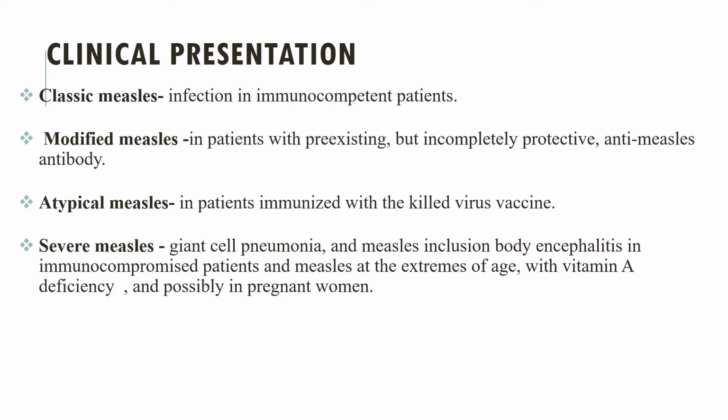Classic measles is when there is infection in an immunocompetent patient, whereas modified measles is in a patient with pre-existing but incomplete protective anti-measles antibody, whereas atypical measles is in a patient immunized with a killed virus vaccine, and the severe measles is when it causes giant cell pneumonia, when measles causes inclusion body encephalitis in immunocompromised patient, and also measles at the extremes of age, and also measles in a vitamin A deficient patient, and also measles during pregnancy can be classified as severe measles.